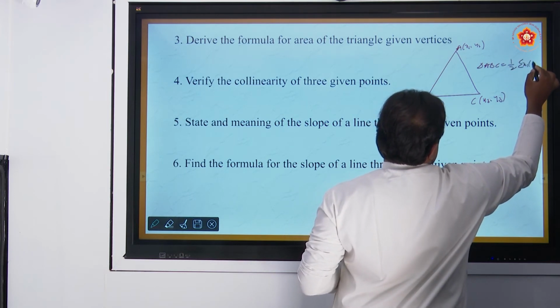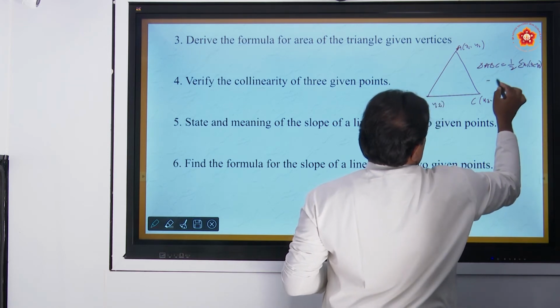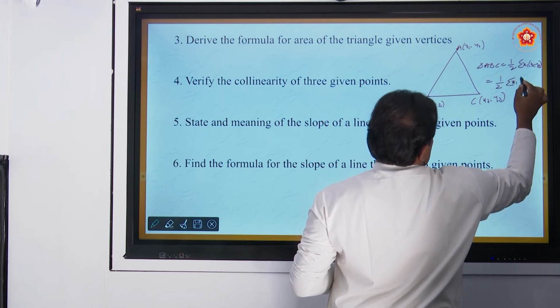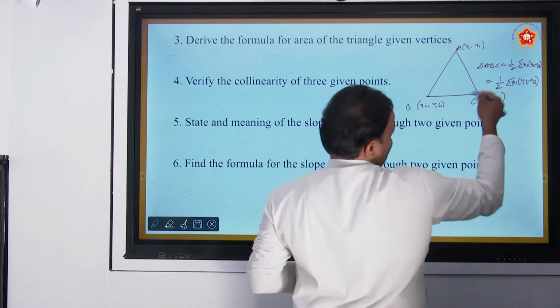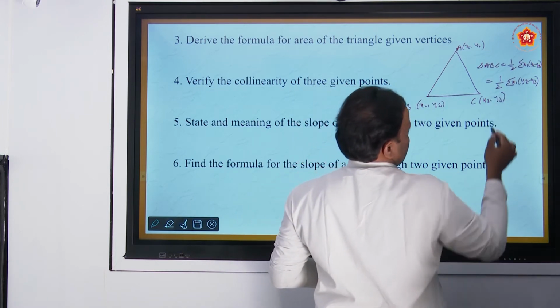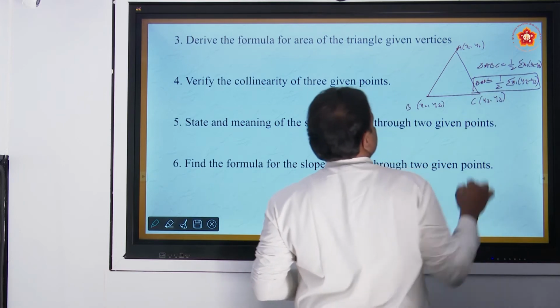x1 into (y2 minus y3). Writing here once again: 1 by 2 summation, sigma x1 into (y2 minus y3). We can expand this one. So this is the area of triangle ABC when the vertices are given.